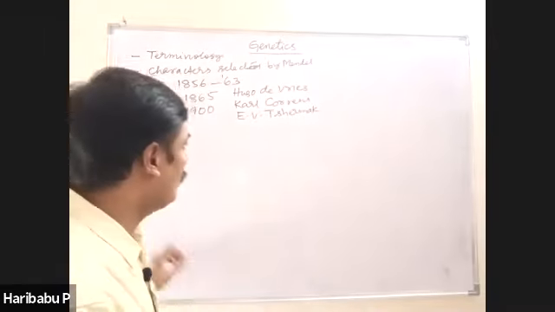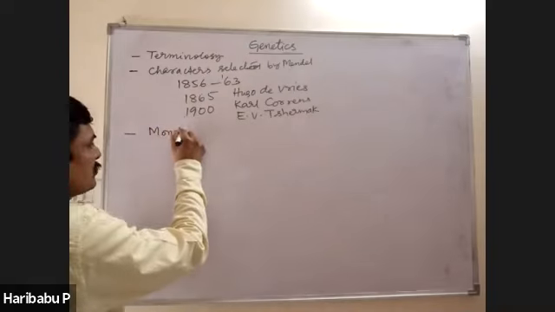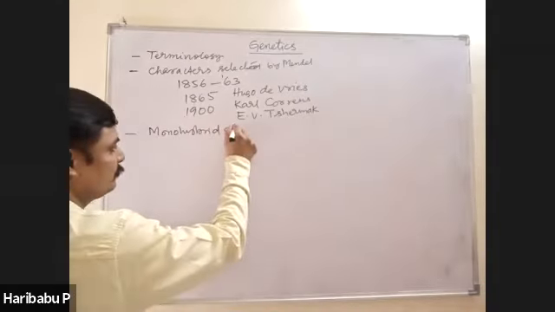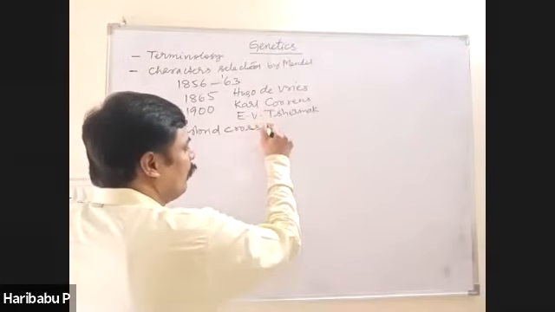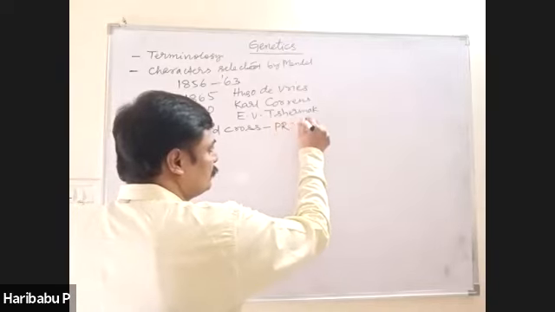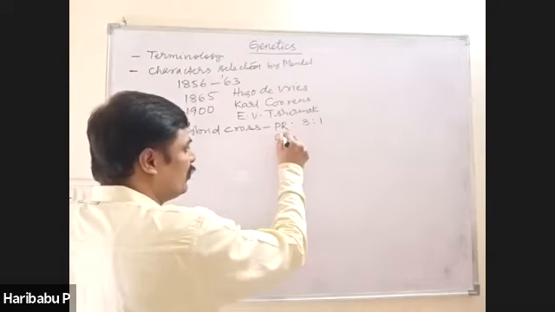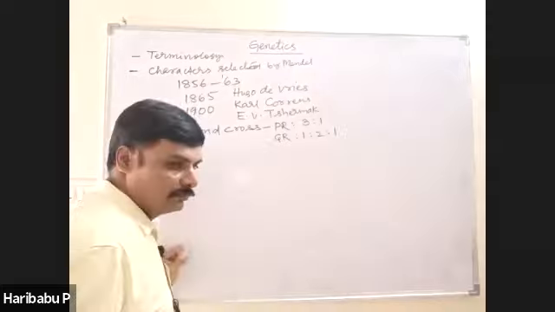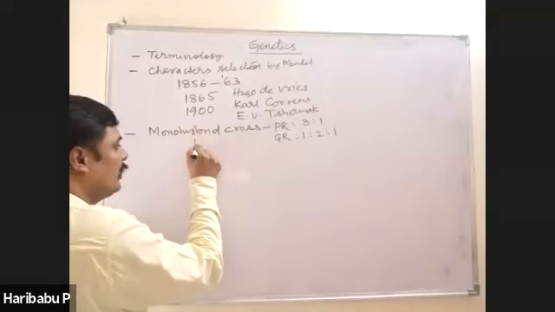Then the next one, monohybrid cross. What is a monohybrid cross? What is the monohybrid phenotypic ratio? That is 3:1. What is the monohybrid cross genotypic ratio? 1:2:1. These ratios.